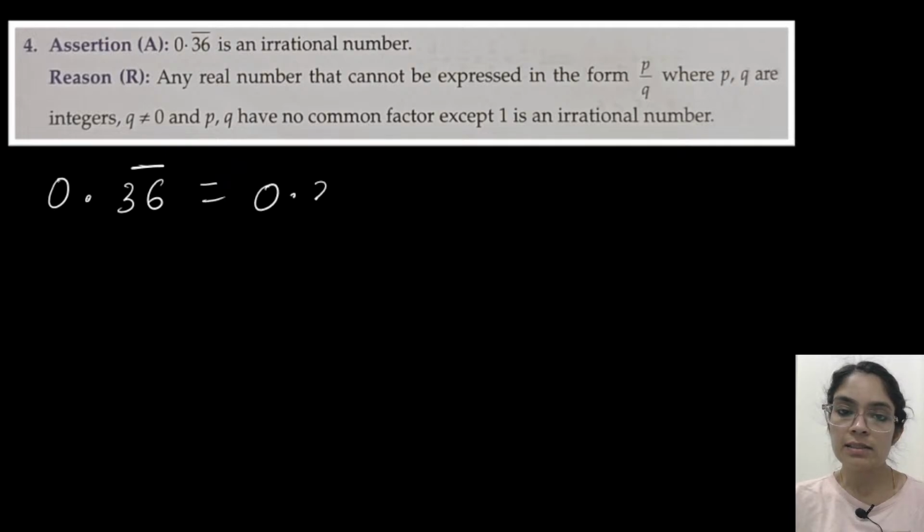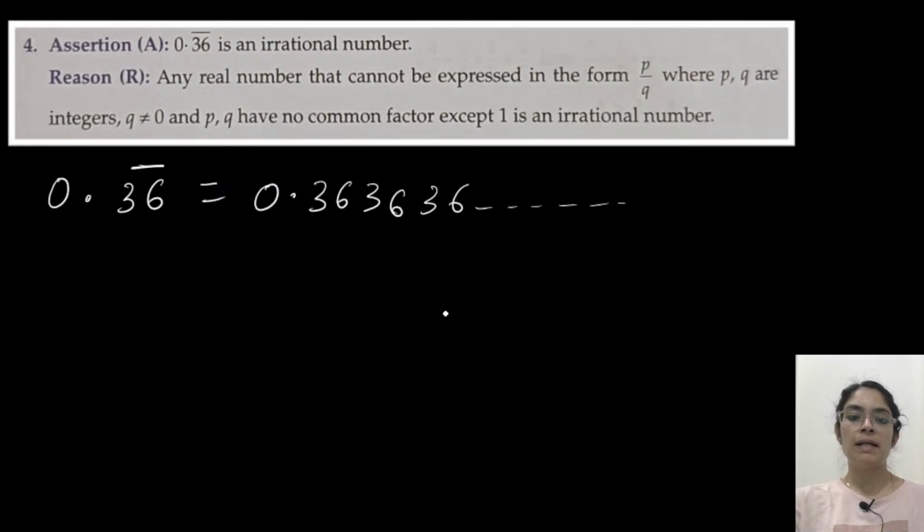It means it is 0.363636 and it's not at all terminating. So this number is repeating. Recurring means repeating. So which type of number have they mentioned? An irrational number. But is it an irrational number? This number is non-terminating recurring.